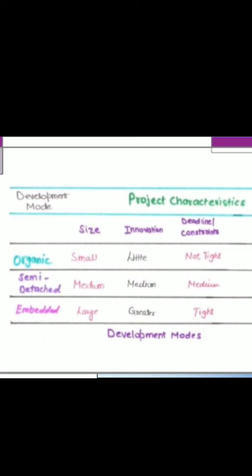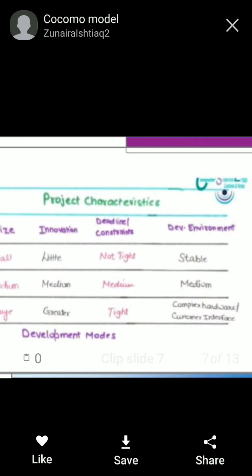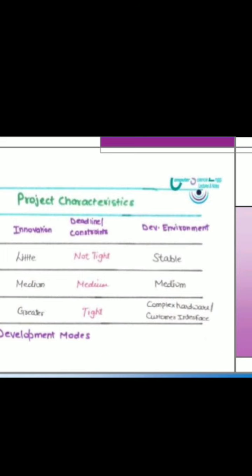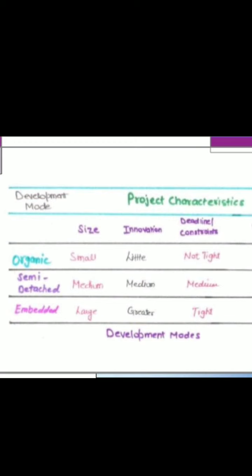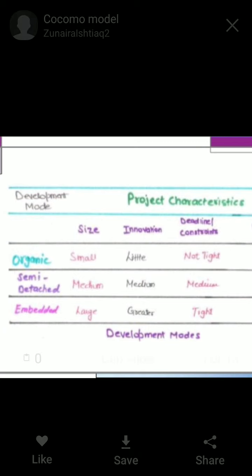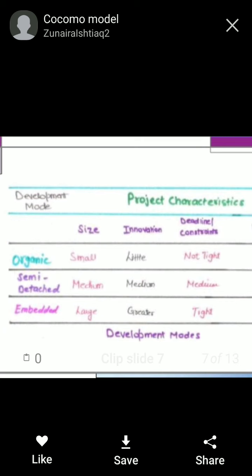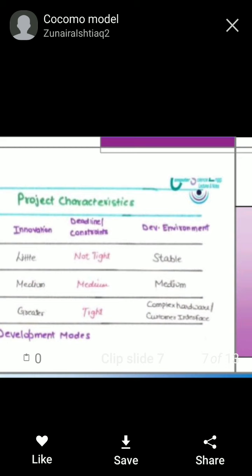Now the next one is the semi-detached model. Size is medium, innovation is medium, then the deadline is also medium, then the environment is also medium. Now embedded is a large size, then innovation is great, the deadline is tight, and the environment depends on the current situation.